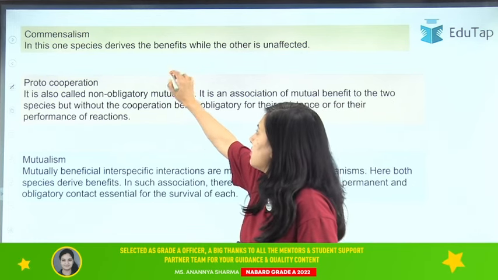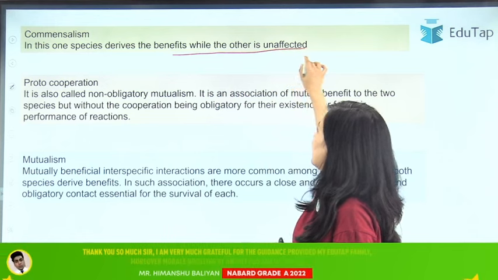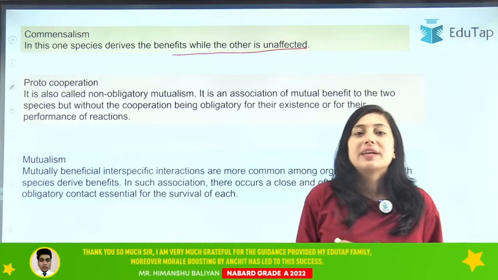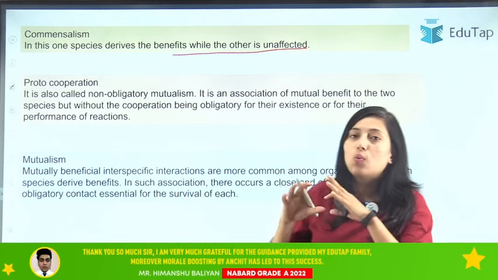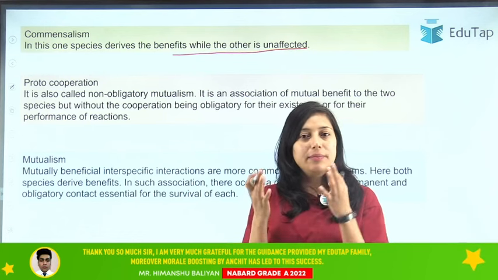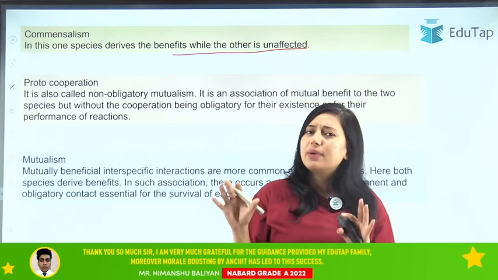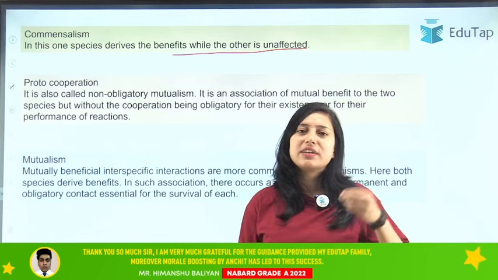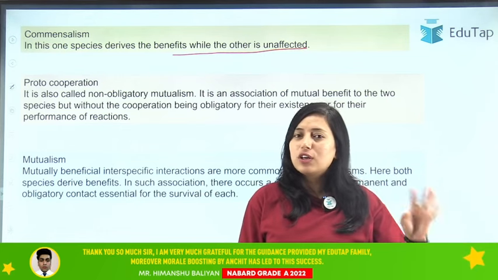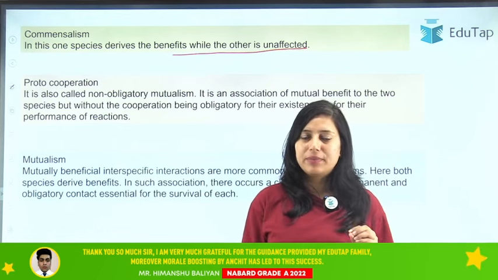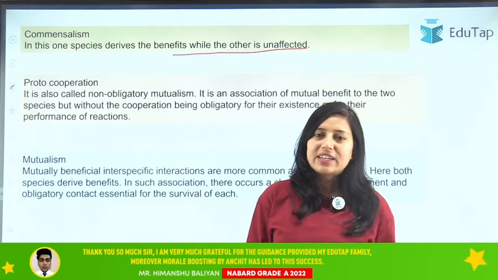First type of positive interaction that we have is commensalism. In this, one species derives benefit while the other is unaffected. So basically in this interaction, one of the organisms is benefiting while the other is remaining unaffected. Means you are just giving notes to your friend and you are not asking anything from them, right? So that is your one-way interaction, commensalism.